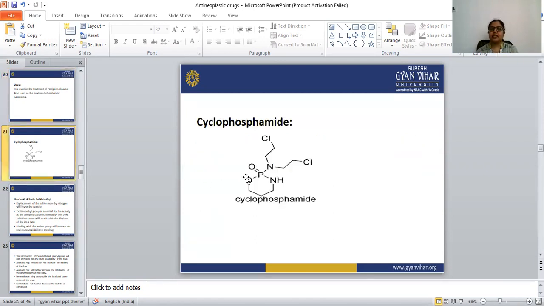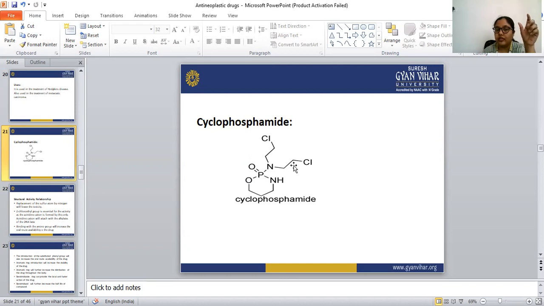Our next drug is cyclophosphamide. The structure is the same: one amino group is there, with CH2, CH2, Cl, CH2, CH2, Cl. This N(CH2CH2Cl)2, the dichloroethylamine, is the same here, but in the place of R there is a cyclic ring. This cyclic ring is attached to this nitrogen atom, and it contains one amine group, one phosphorus group, and one oxygen group.